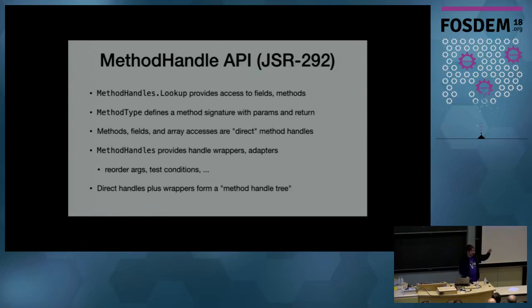So at the top, you've got the invoke coming in. That will maybe move some arguments around, maybe convert ints to longs or doubles to floats, and then continue down until it gets to a direct handle, a call to a function, or a write or read from a field. And that's what we have as a method handle tree. And then we can pass these around as a callable function object.